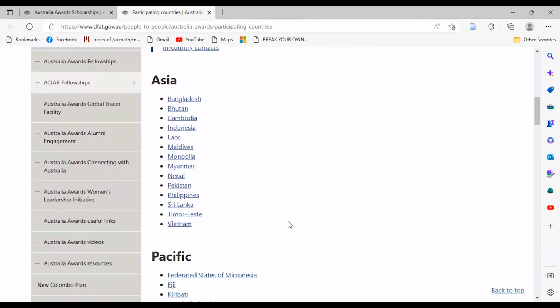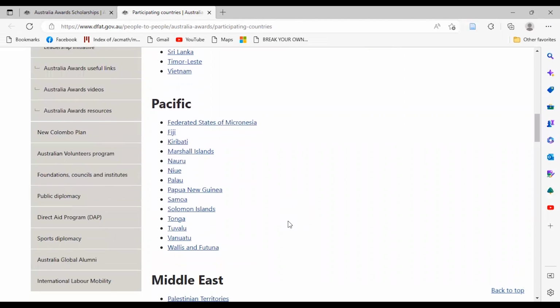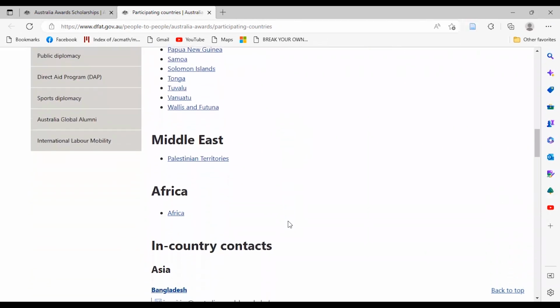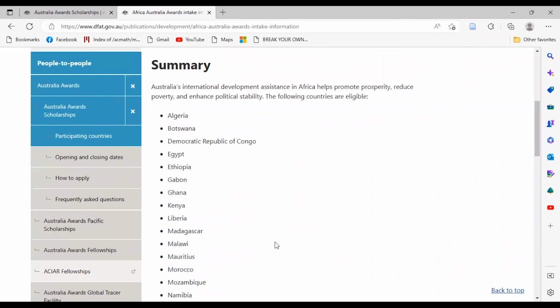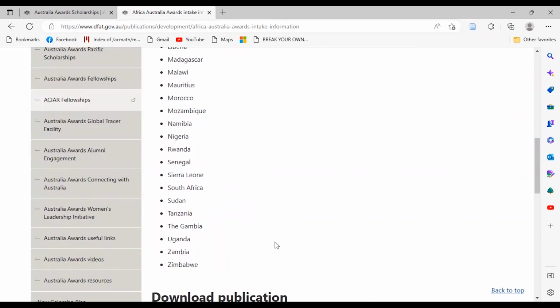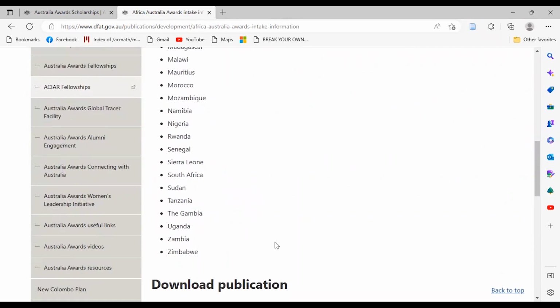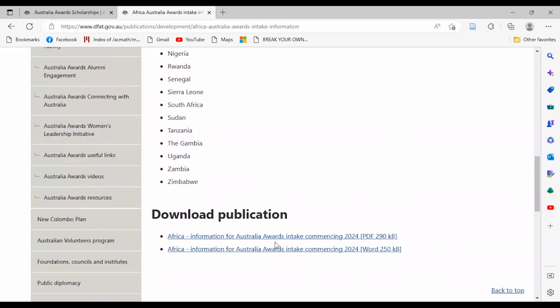We have Asia, there is a list of the countries. We have Pacific, there is a list of the countries. We have Middle East. We have also Africa. And in Africa, we have countries like Algeria, Botswana, Gambia, Tanzania. So all the countries which are listed here are eligible to apply for this scholarship.